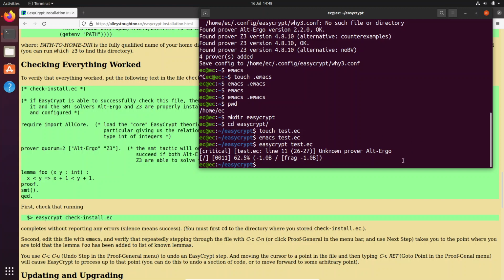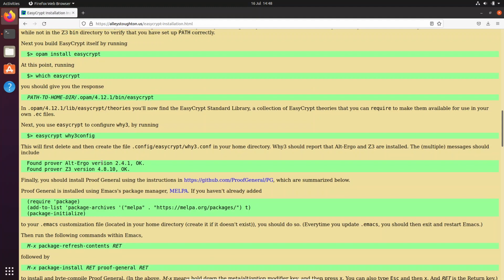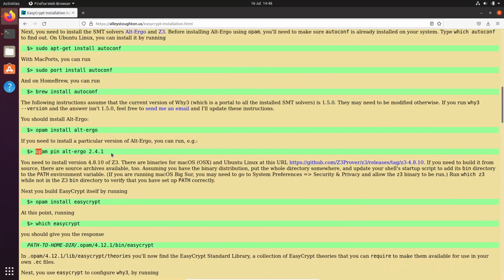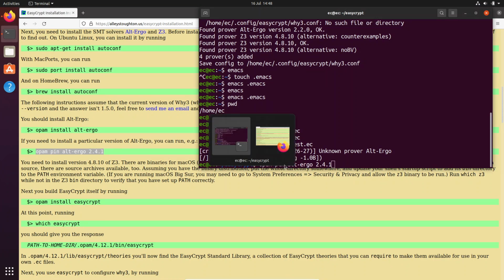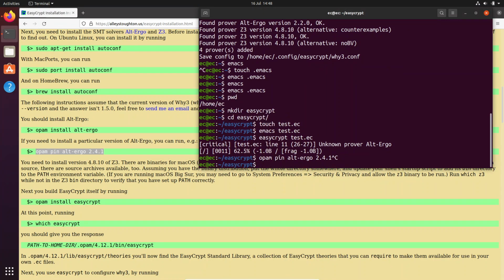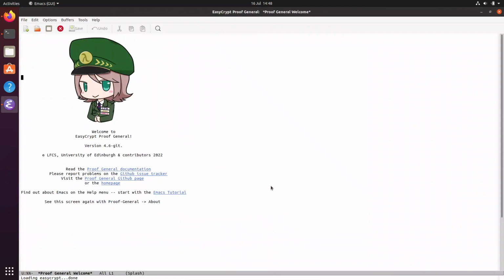It says it doesn't know what Alt-Ergo is, so I believe it requires this specific version of Alt-Ergo. So let's do that. But before we do that, let's go back to Emacs and test.ec. See why it complains, and let's see if I can zoom in here.